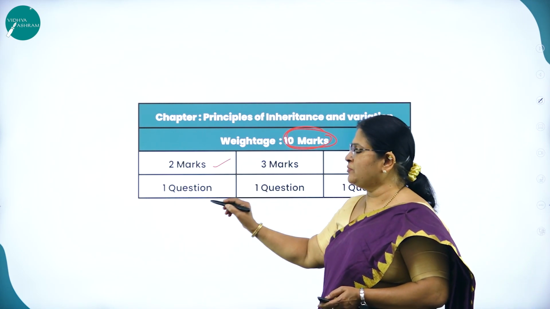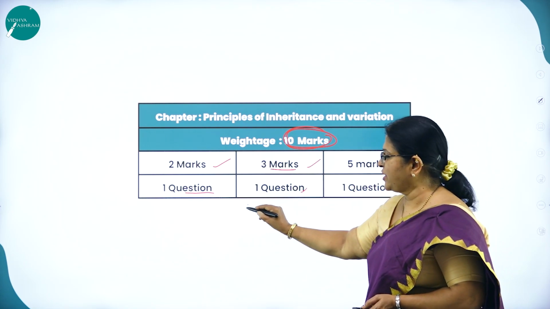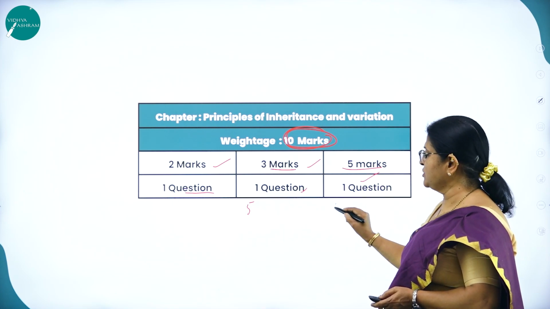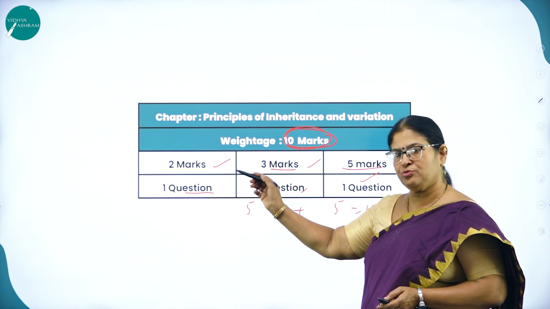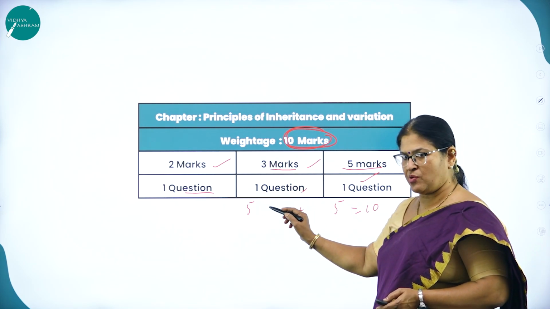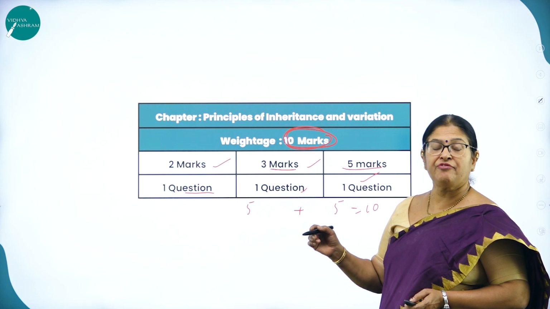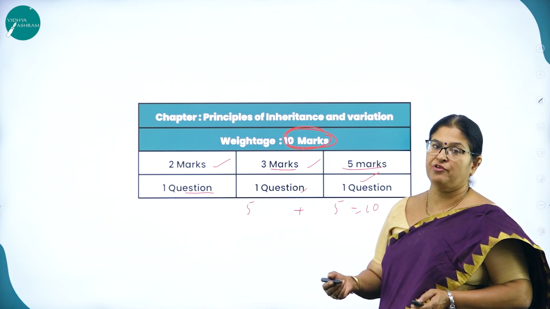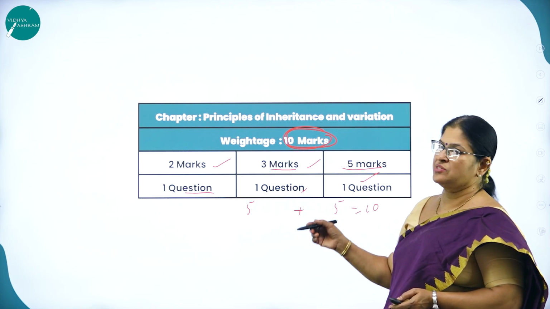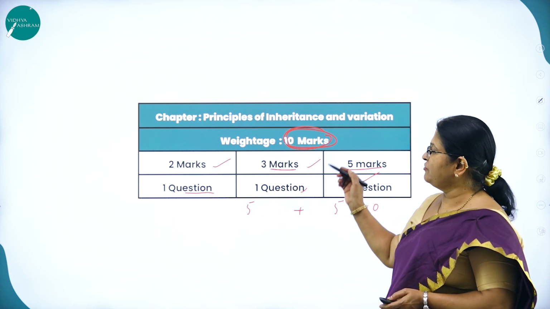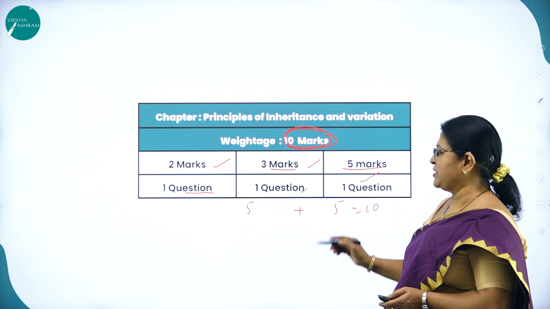For example, you may get one 2-marker question, one 3-marker question, which makes 5 marks, and one 5-marker question. So total 5 plus 5 is equal to 10 marks. But again, in the 5-marker question you may get a split question of 2 plus 2 plus 1, or you may get 3 plus 2. That is how the questions are asked in the board examination. So the weightage is 10 marks: one 2-marker, one 3-marker, and one 5-marker question.